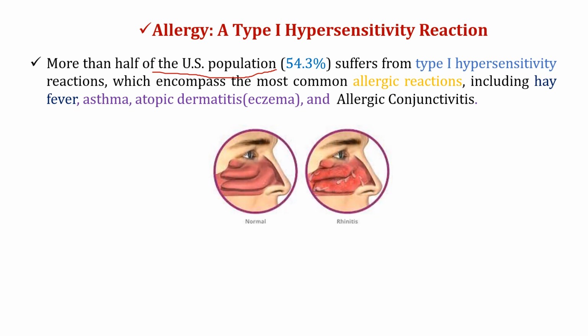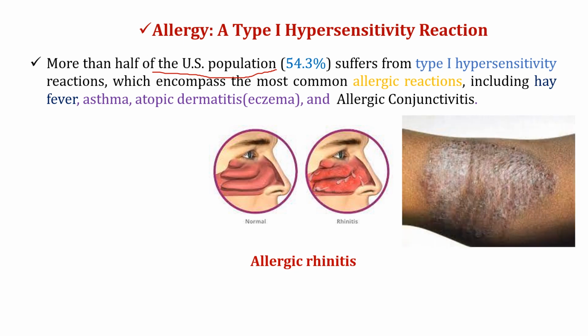The first disease is allergic rhinitis, also known as hay fever. In this disease, there is inflammation of the nasal passages due to exposure to allergens like pollen, dust, and pet dander. The second one is asthma. As we know, asthma is a chronic respiratory condition characterized by inflammation and narrowing of the airways, leading to difficulty in breathing. Third is atopic dermatitis, eczema, a chronic inflammatory skin condition characterized by itching, redness, and the development of rash-like patches.